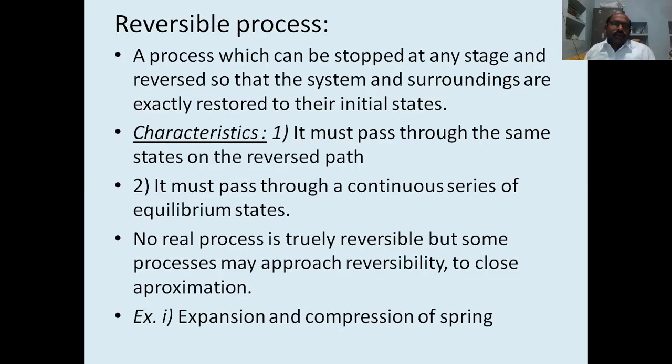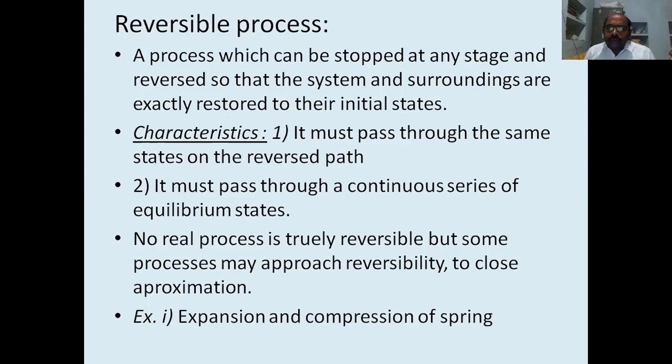Now, reversible process. A process which can be stopped at any stage and can be reversed so that the system and surroundings are exactly restored to their initial states is called a reversible process.